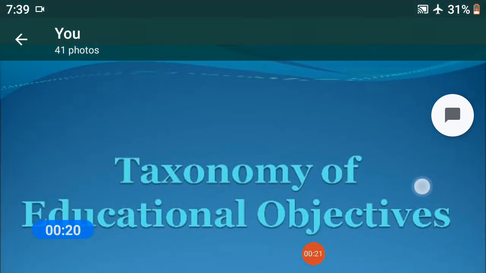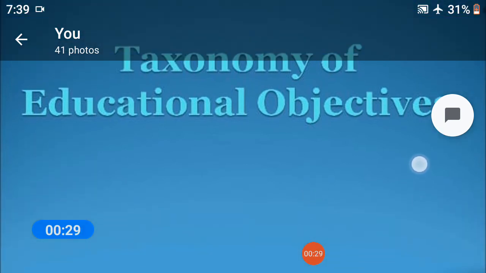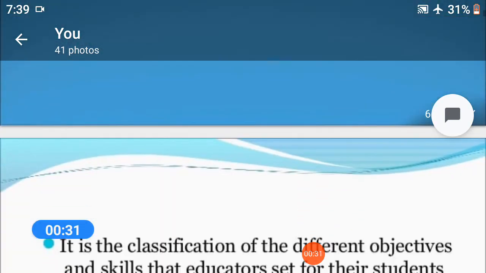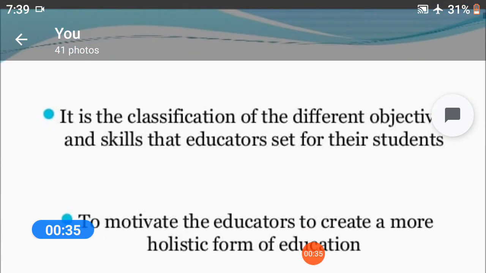We will discuss the topic taxonomy of educational objectives. What is taxonomy of educational objectives?